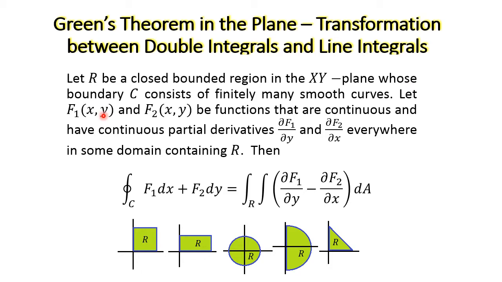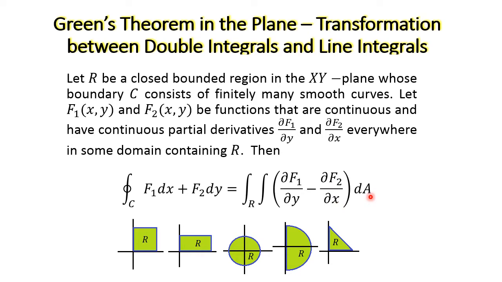Let f1 of x,y and f2 of x,y be functions that are continuous and have continuous partial derivatives ∂f1/∂y and ∂f2/∂x everywhere in some domain containing the region R. Then Green's theorem gives the relationship between the line integral and double integral: the integral over closed curve C of f1 dx plus f2 dy, or F bar dot dr bar, is equal to the double integral over the region bounded by the closed curve C of ∂f1/∂y minus ∂f2/∂x dA.